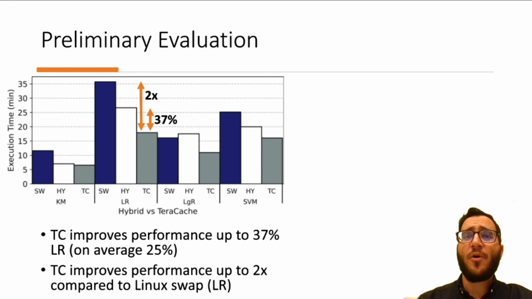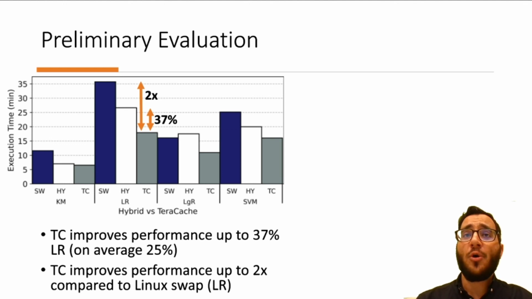TeraCache improves performance up to 37% in linear regression and on average 25% compared to hybrid. Also, TeraCache improves performance up to 2 times compared to Linux swap. Swap is much slower because the JVM cannot control where each object is located.